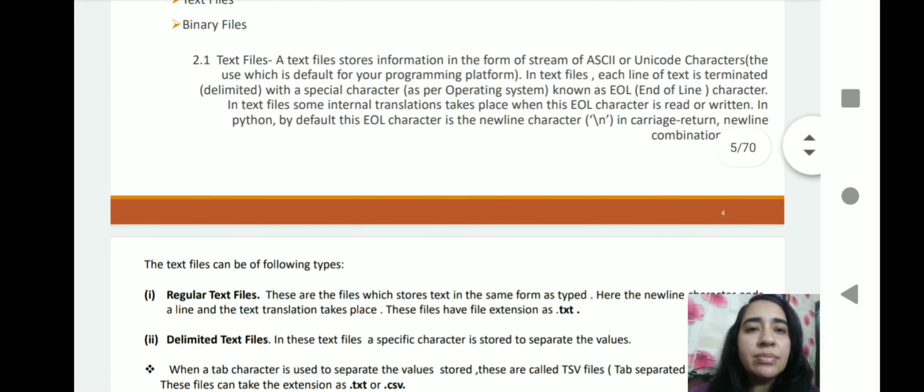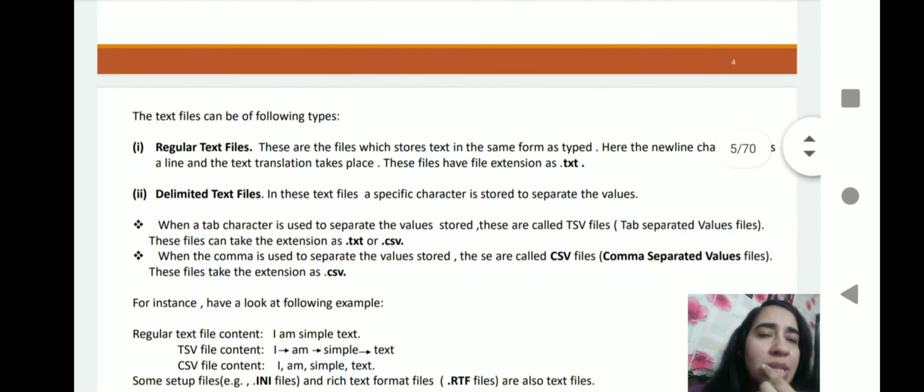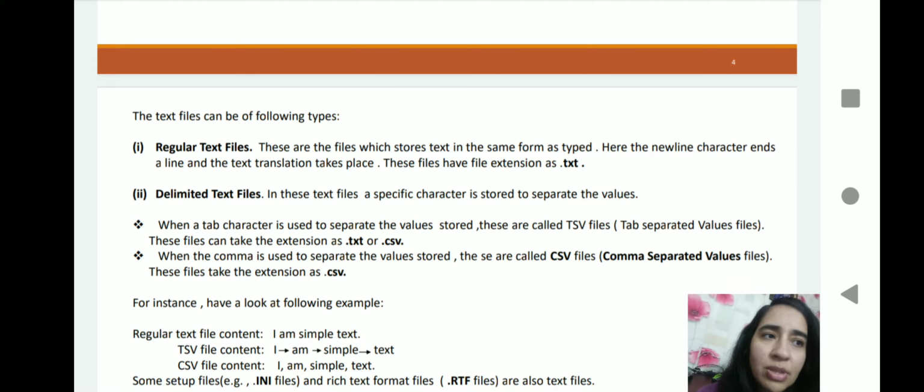Then we have the types of text file. We have two types of text file: regular text file and delimited text file. What does the regular text file mean? It is a file whose extension is .txt. A Notepad file also has the extension txt. Whenever we create such a kind of file, it can be opened directly in Notepad, and even in WordPad you can open the same supported text format. You can open it anywhere.